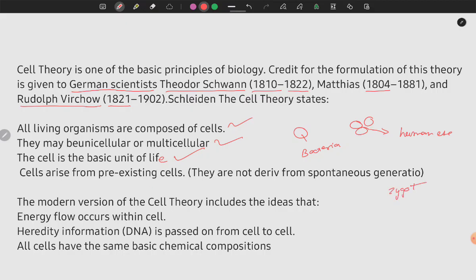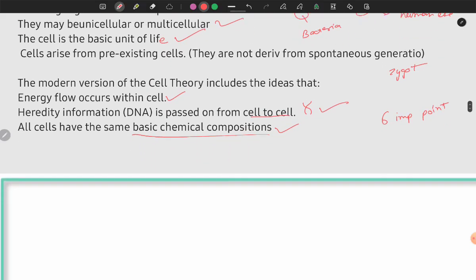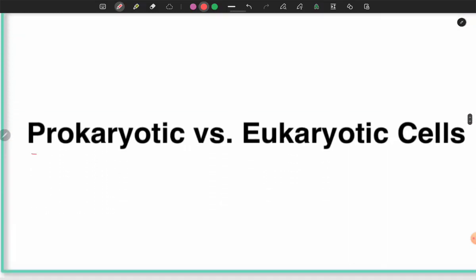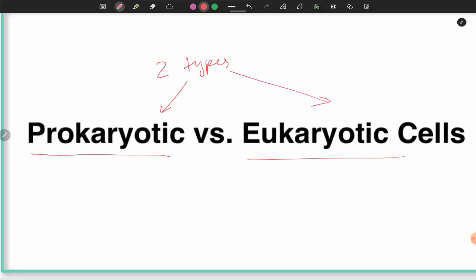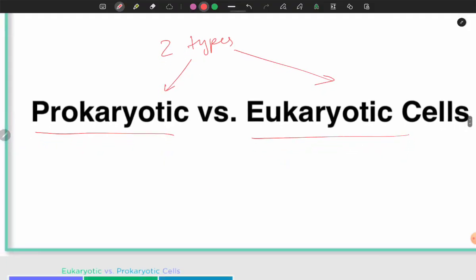The modern version of cell theory includes that energy flow occurs within the cell. Hereditary information, that is the DNA, is passed on from one cell to the other, and all cells have the same basic chemical composition. These are the six important points of cell theory. Now we know cells are divided into two types: prokaryotes and eukaryotes. We will discuss them in detail.